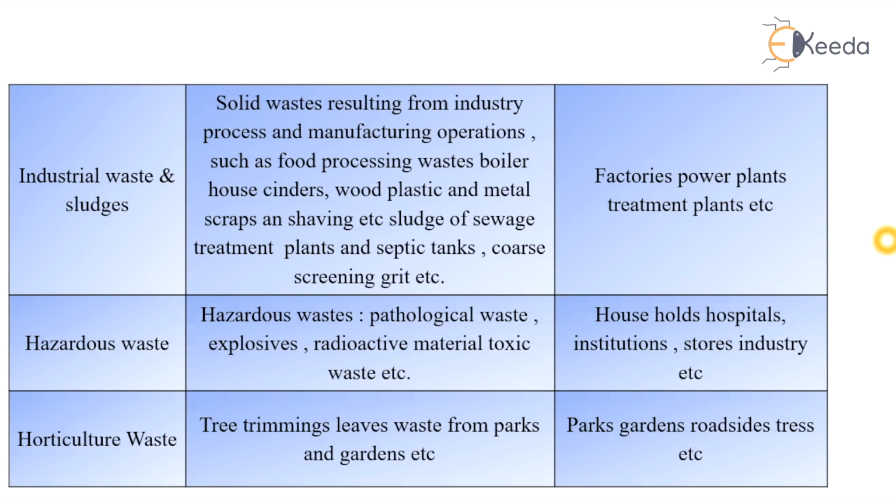Next one is hazardous waste. Hazardous waste consists of pathological waste, explosives, radioactive waste, toxic waste, etc. The sources of hazardous waste are some household activities, hospitals, institutions, stores, industries, etc. Next is horticultural waste. Tree trimmings, leaves and waste from parks and gardens come under horticultural waste. The sources are parks, gardens, roadside trees, etc.